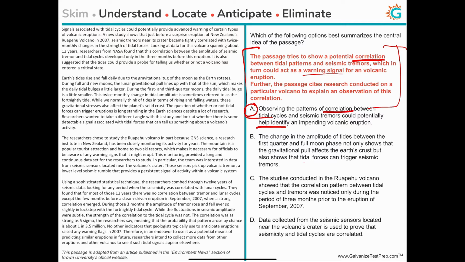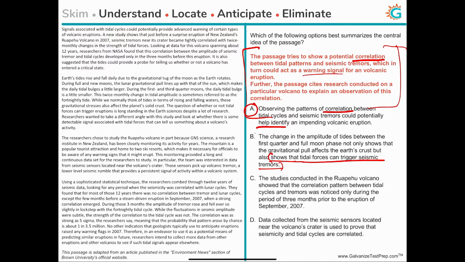So choice B. The change in the amplitude of tides between the first quarter and full moon phase not only shows that the gravitational pull affects the Earth's crust, but also shows that tidal forces can trigger seismic tremors. Does the passage show that tidal forces can trigger seismic tremors? In fact, the passage doesn't say this at all. The passage actually says that whether this happens or not is a long-standing question that a lot of research has been done on, and they've not been able to prove either way whether tidal forces can or cannot trigger seismic tremors.